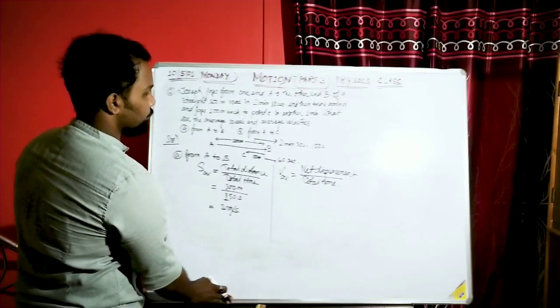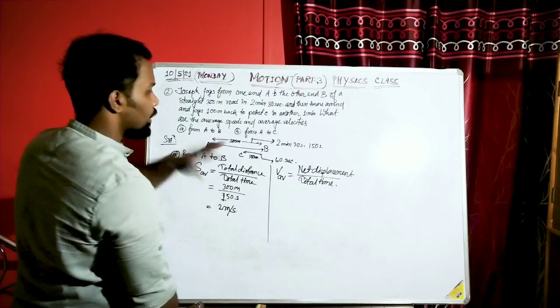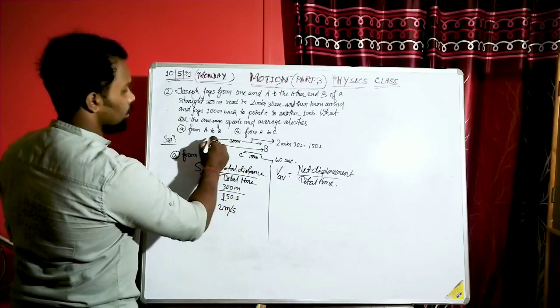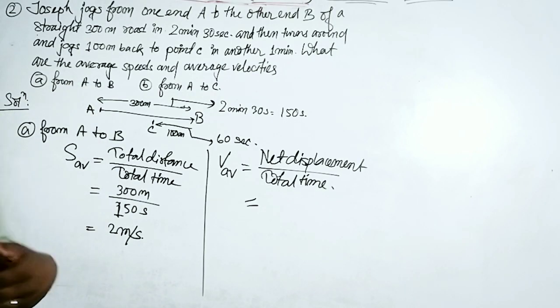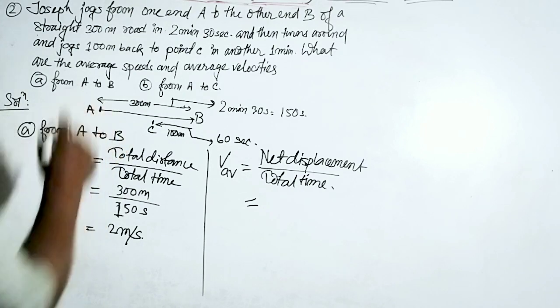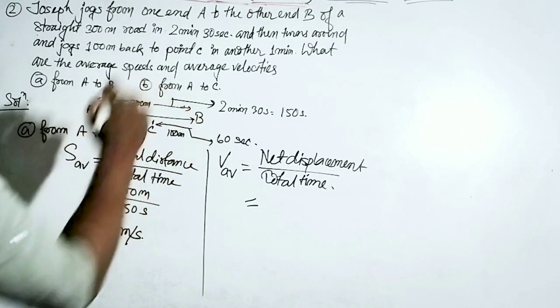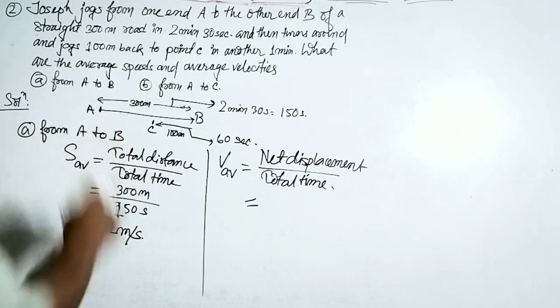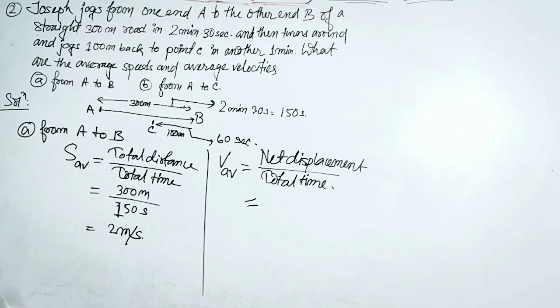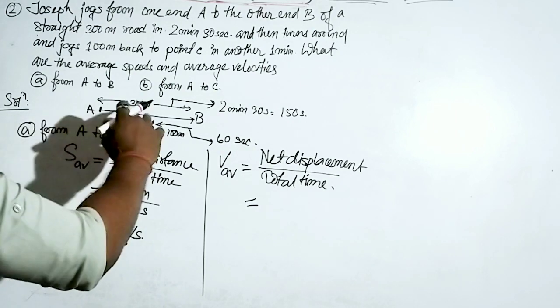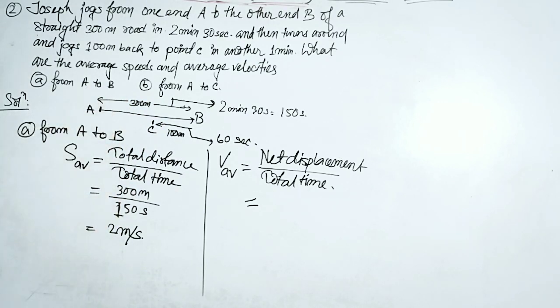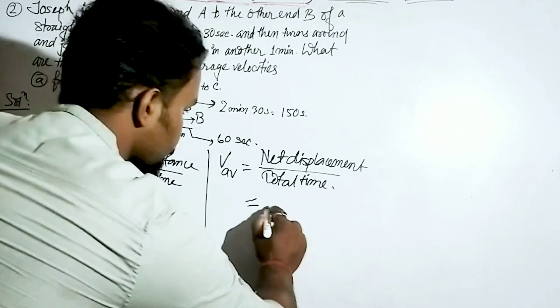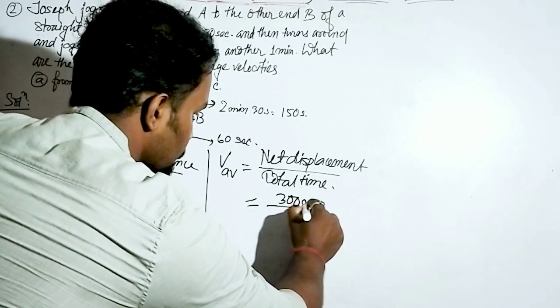So now we have to calculate the average velocity. When we calculate the average velocity, we always need the initial position and the final position. This A position is the initial position, and this B position is the final position. What is the shortest distance between A and B? This straight line, and its length is 300 meter. So the displacement will be 300 meter.